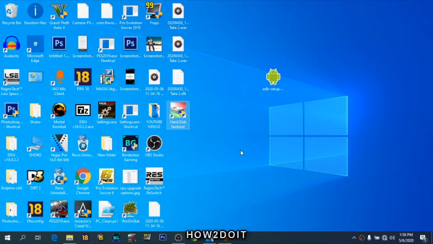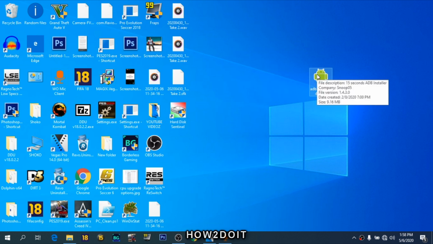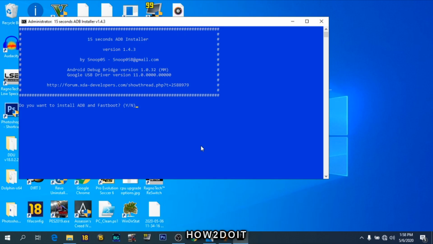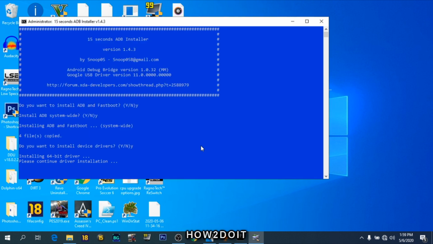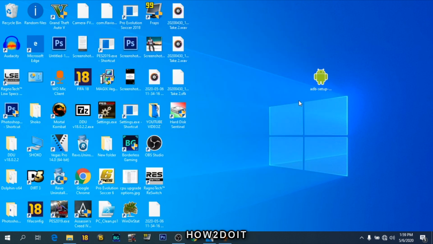The first thing we want to do on our laptop is to install the ADB setup. To do this, it is very simple. We'll be using an app called ADB setup, which is right here. I'll put a link in the description so you can download. It's a 15-second ADB installer. Just open it up and anything it asks you, just type in Y, which is for yes, to install. Make sure your phone is connected. Then when it asks you to install the device driver, click on next, and that is all. Now you've got ADB and fastboot installed on your system.